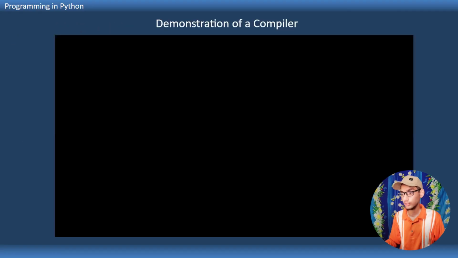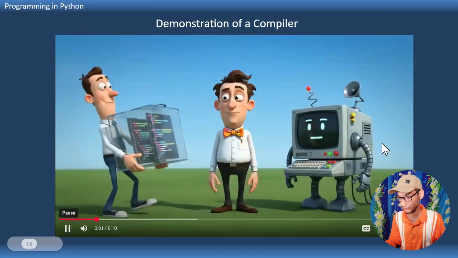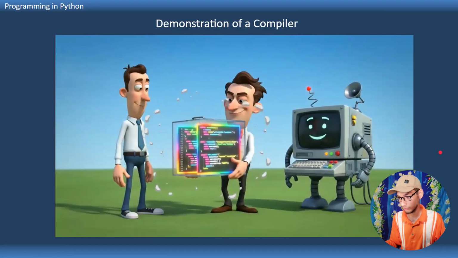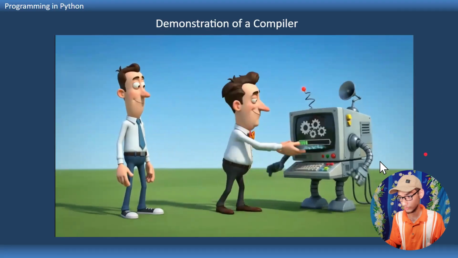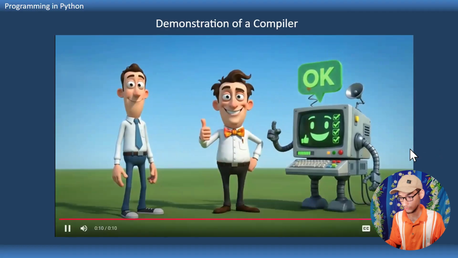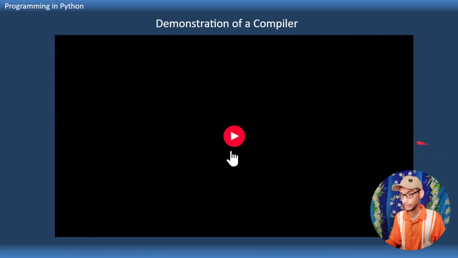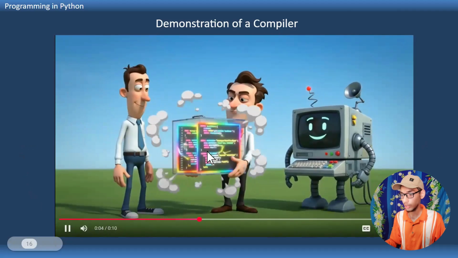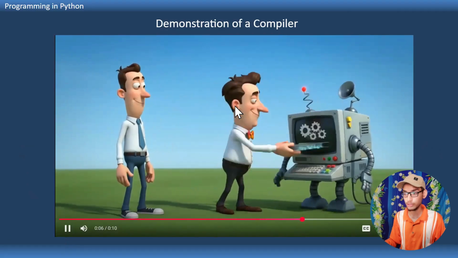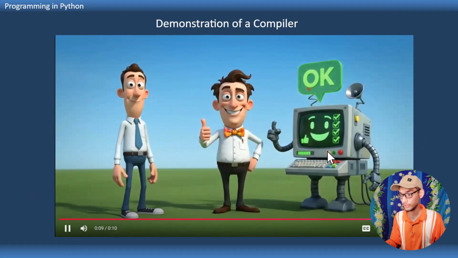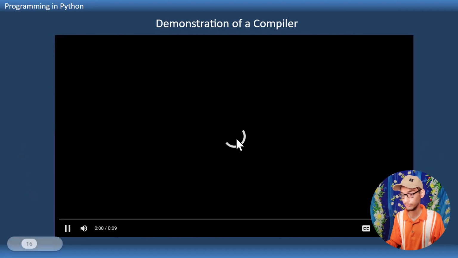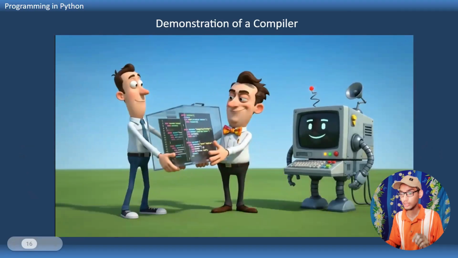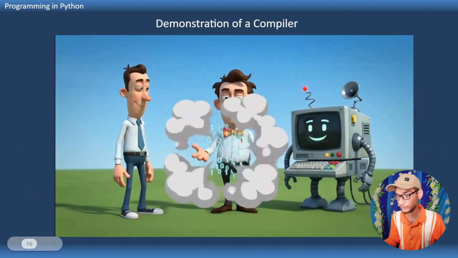So first of all, a demonstration of a compiler. See this animation. Did you see that this person took all of the code all at once? This is the compiler actually. This is playing the role of compiler, converts to machine code and gives to the machine, and the machine displays the output or the feedback. This is how a compiler works. This animation demonstrates the working of a compiler.